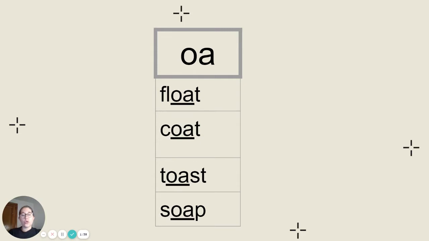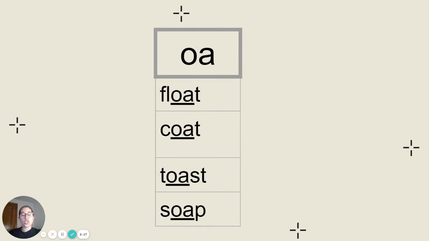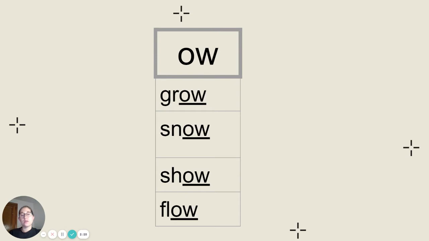With OA, the long O sound comes in the words float, coat, toast, and soap. Float is spelled F-L-O-A-T. Coat is spelled C-O-A-T. Toast is spelled T-O-A-S-T. And soap is spelled S-O-A-P. Let's say them one more time together. Float, coat, toast, and soap. The OA in those words makes the long O sound. Go ahead and get those words copied down and click play when you're ready to move on.